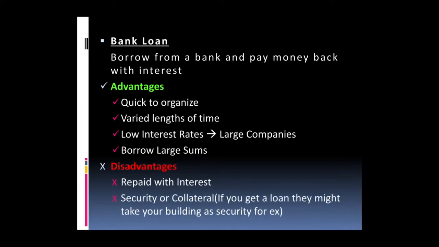And there should be something called collateral. The bank won't give you a loan without securing it, without you giving the bank a collateral or a security, so that you tell the bank, if I don't pay the loan, you can take my security and sell it. So there should be a security if I want to take a bank loan.